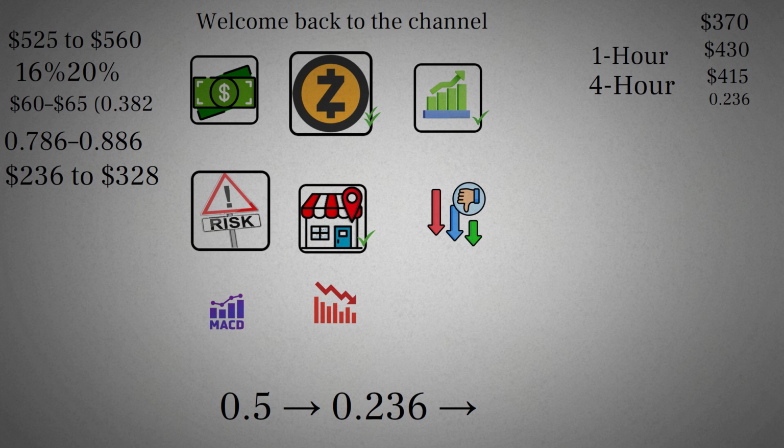Final thoughts. This is not financial advice. I am not a financial advisor. I can be wrong. The market can always do something unexpected. But when you combine market structure, momentum indicators, Fibonacci levels, and historical behavior, the conclusion is clear. Zcash offers a short-term bounce. Dash offers a long-term asymmetric opportunity.